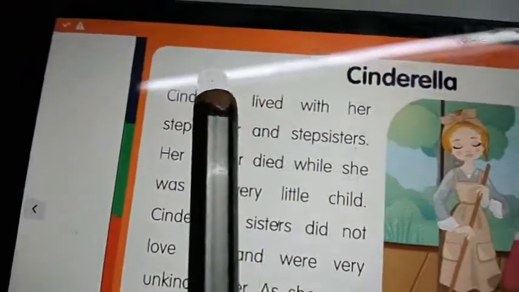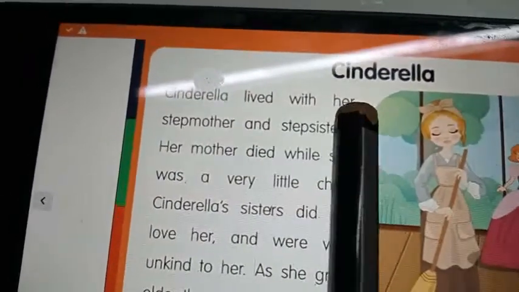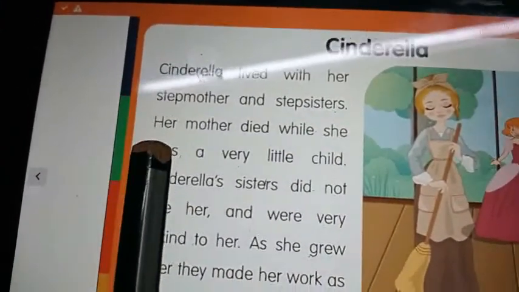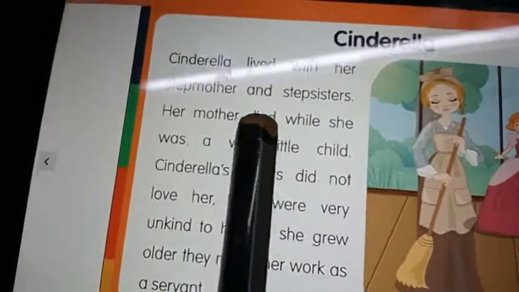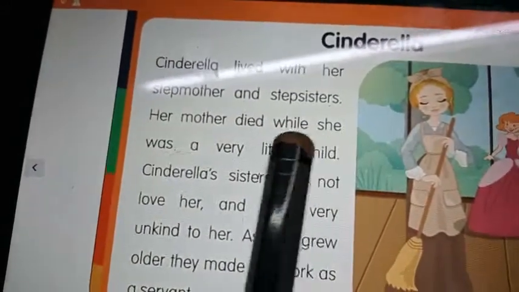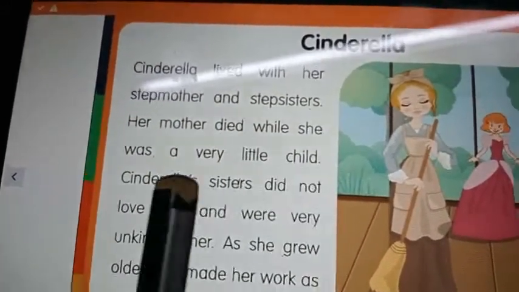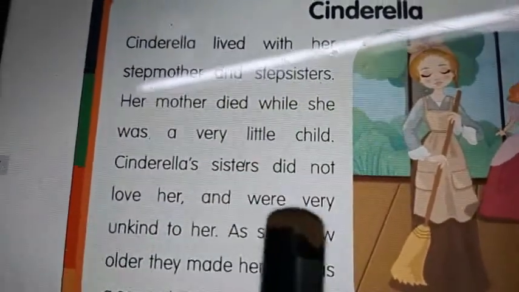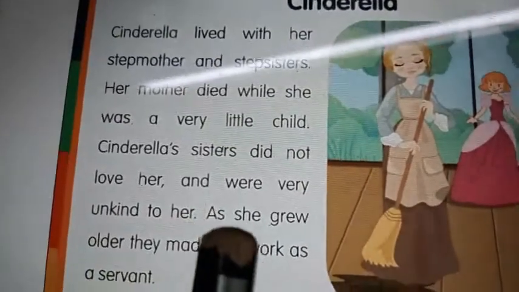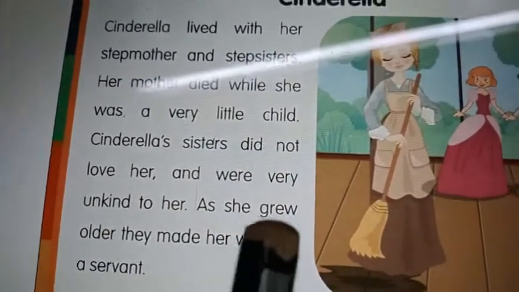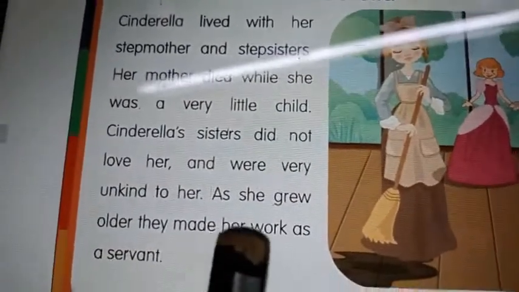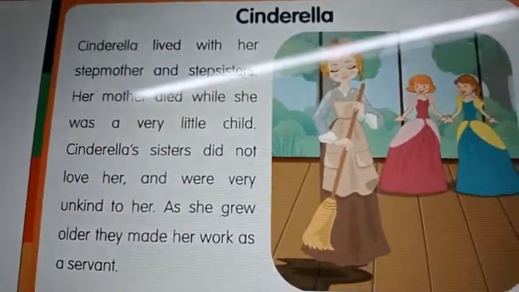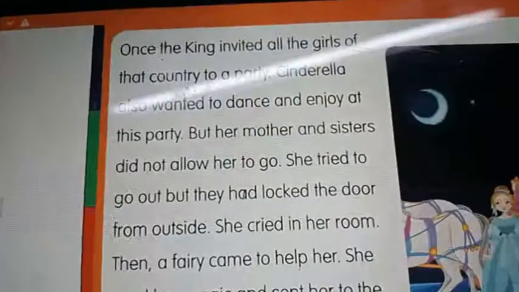Listen carefully. Cinderella lived with her stepmother and stepsisters. Her mother died while she was a very little child. Cinderella's sisters did not love her and were very unkind to her. As she grew older, they made her work as a servant. See the first one. Next, let us move to the next one.